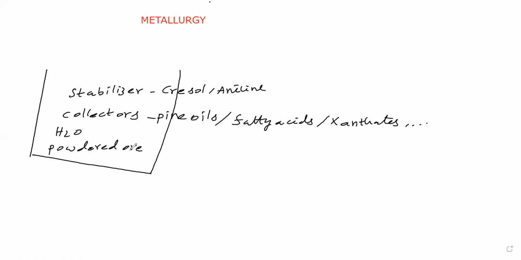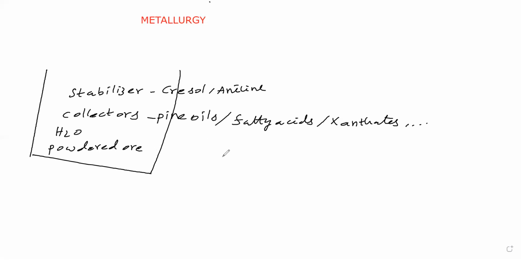So the foam moves up and comes out, while the impurities stay here itself. From the foam we separate the ore particles, which now do not contain impurities. This method is called the froth flotation method.